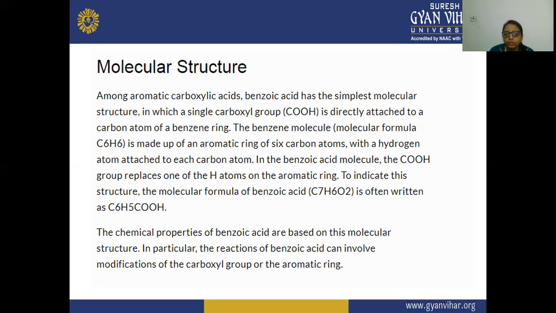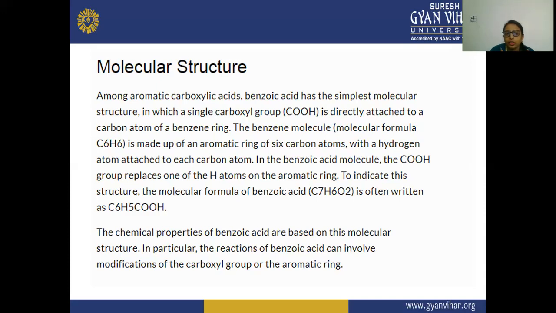So the chemical properties of benzoic acid are based on the molecular structure. On the basis of this structure, the reactions will continue. Firstly, benzoic acid can react through the carboxylic functional group or the aromatic ring. Among all the aromatic carboxylic acids, benzoic acid has the simplest molecular structure, because it has only a single carboxylic group, which is directly attached.